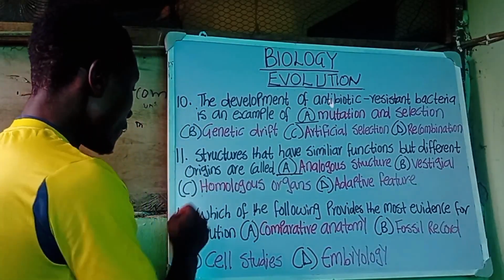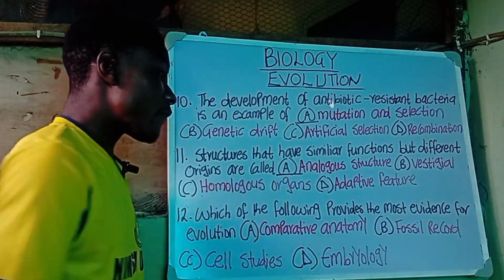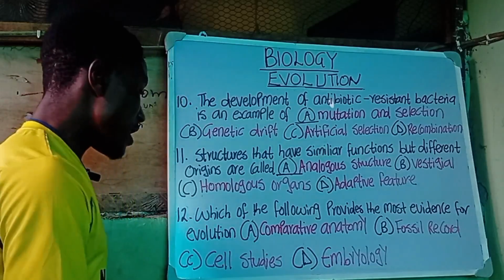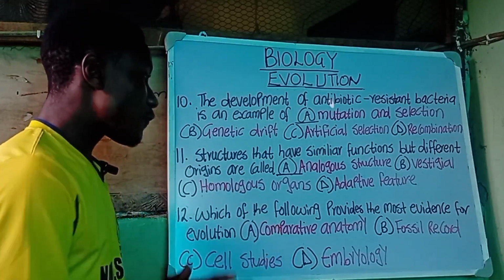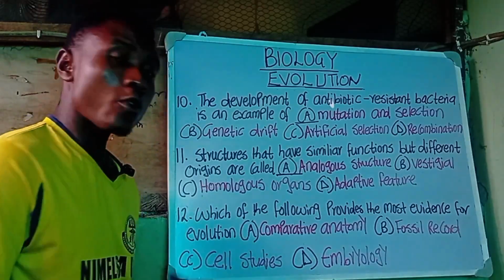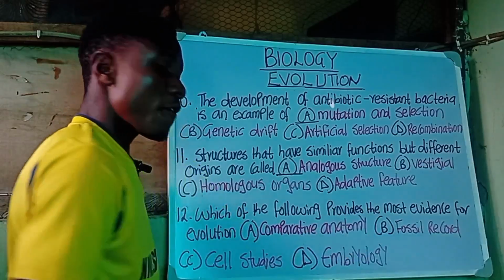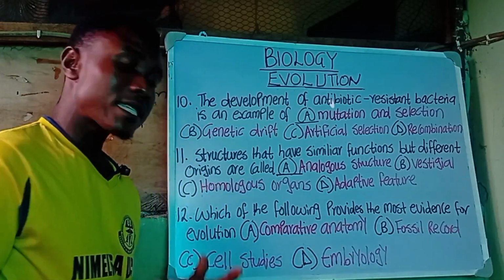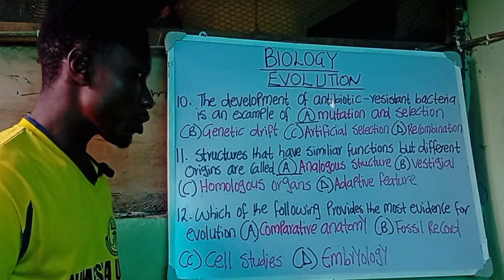We have number 12 here. Which of the following provides the most evidence for evolution? We have A, comparative anatomy, B, fossil record, C, cell studies, and D, embryology.